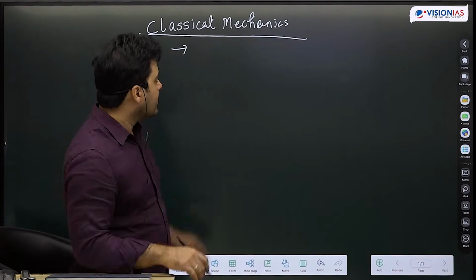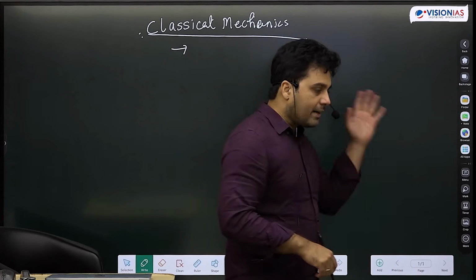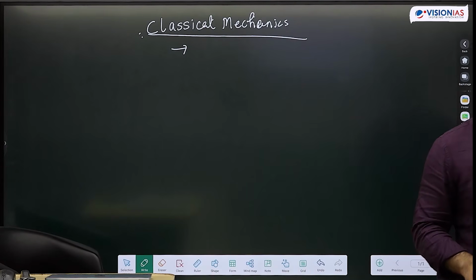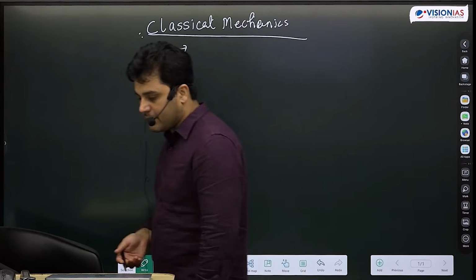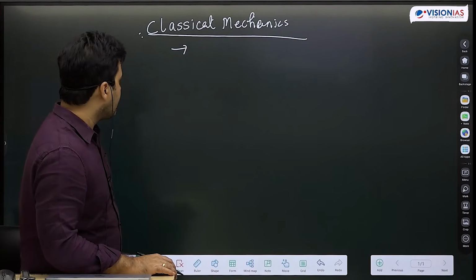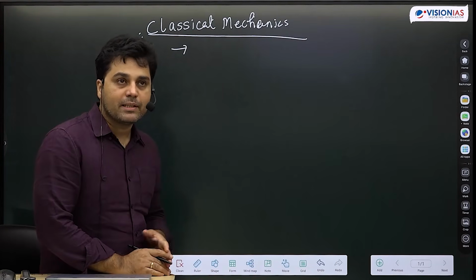So that includes Newton's laws of motion. That in fact even includes Faraday's and Maxwell's electromagnetic theory. And that of course also includes relativity, the special theory of relativity by Albert Einstein. So all of that will fit into the definition of classical mechanics. Electromagnetic theory we have to discuss separately. Okay?